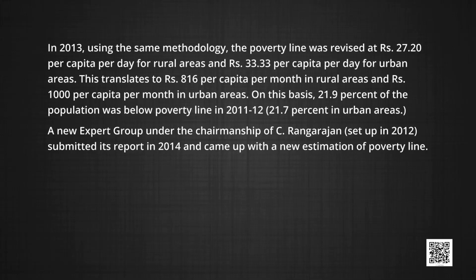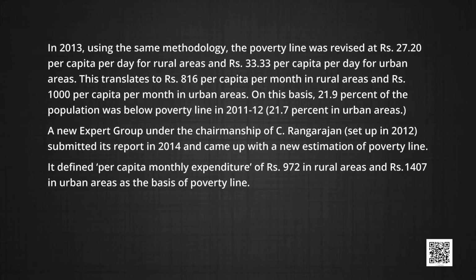A new expert committee under the chairmanship of C. Rangarajan was set up again in 2012, and it submitted its report in 2014. They came up with a new estimation of poverty line. How was it defined? It defined per capita monthly expenditure of rupees 972 in rural areas and rupees 1407 in urban areas as a basis of poverty line.